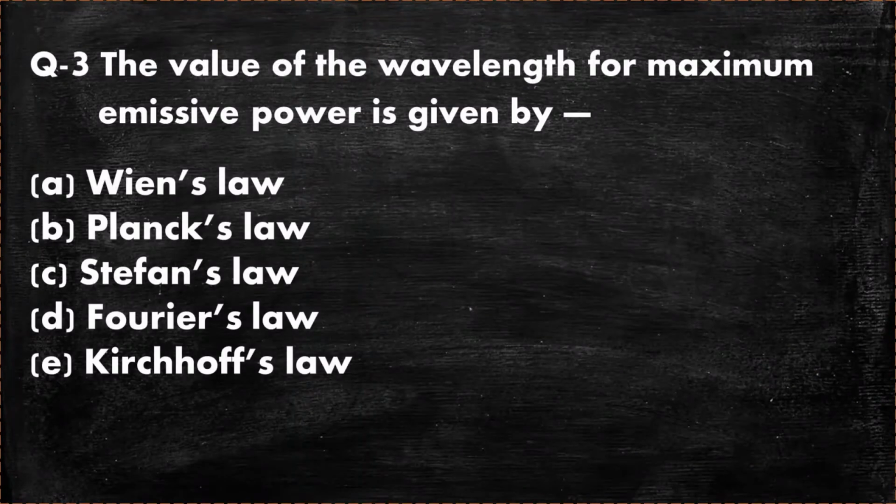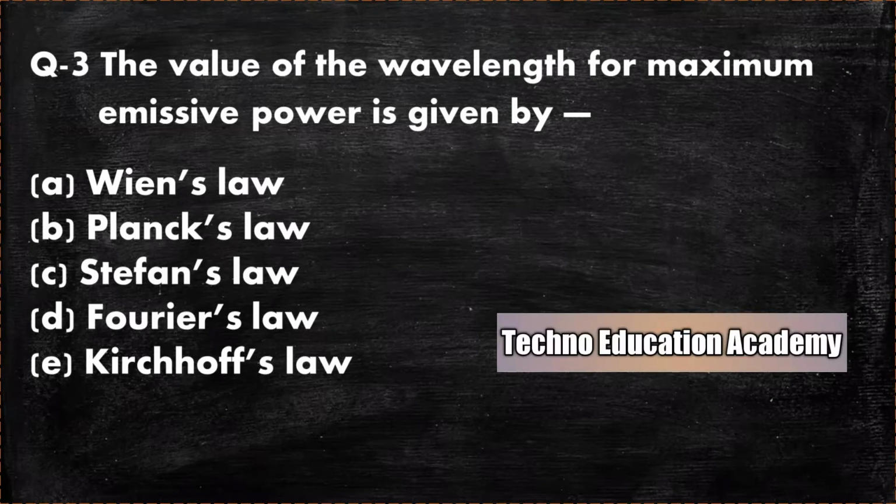Question number 3. The value of the wavelength for maximum emissive power is given by option A Wien's law, option B Planck's law, option C Stefan's law, option D Fourier's law, and option E Kirchhoff's law.